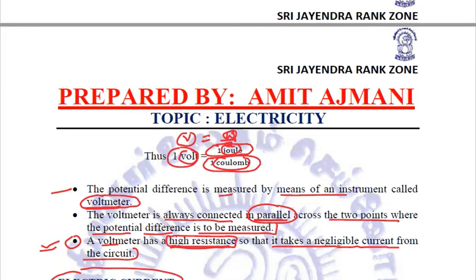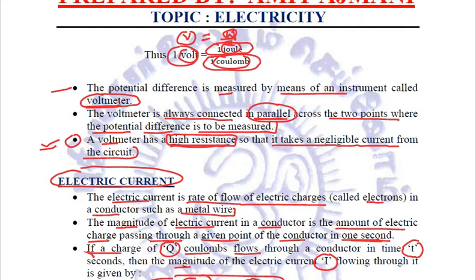Got it? Next, potential difference is measured by an instrument called a voltmeter. This voltmeter is always connected in parallel across the points, and it should have high resistance.